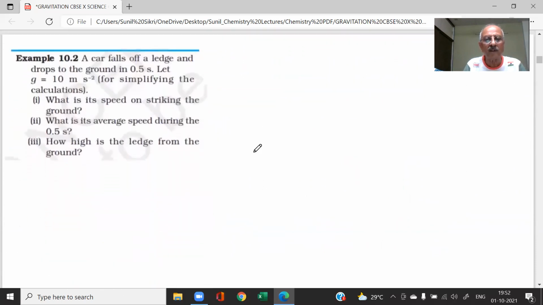So we have a question number 1 here based on this. It says a car falls off a ledge and drops to the ground in 0.5 seconds. Let the value of g be 10 meter per second square. What is the speed on striking the ground? What is the average speed during 0.5 second? How high is the ledge from the ground? Student, you have 2 minutes to answer the question. And the equations we have already given you, student. You can apply the 3 equations of motion and use g in this case.